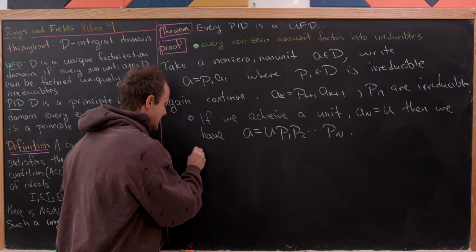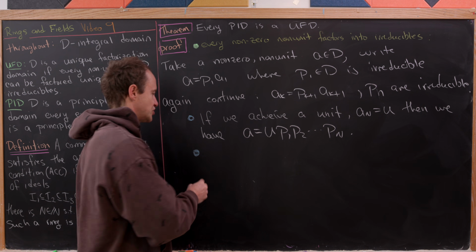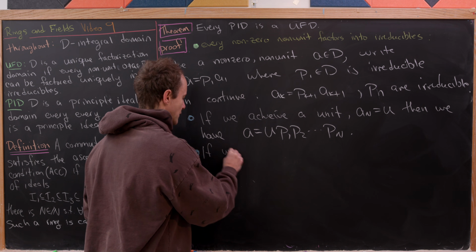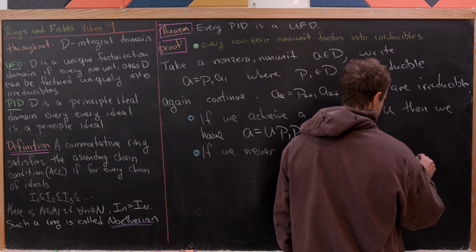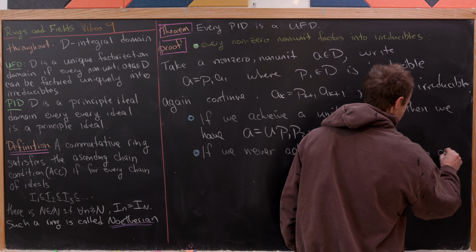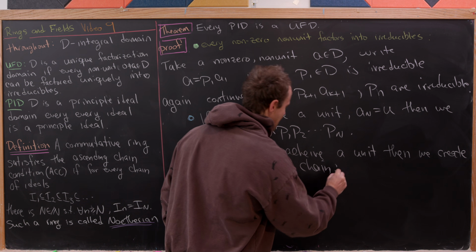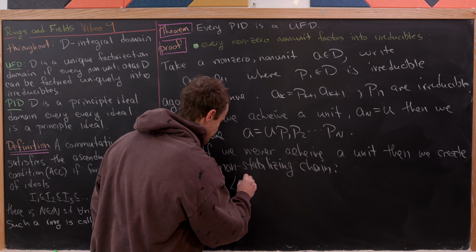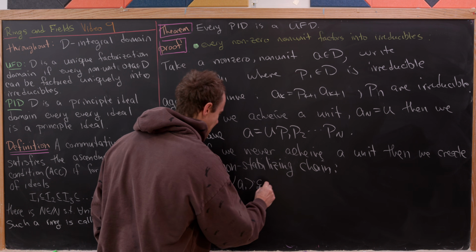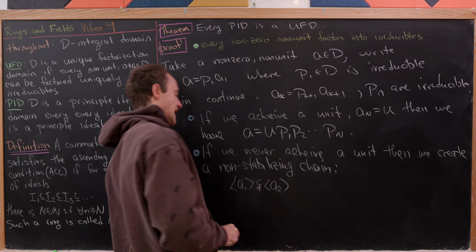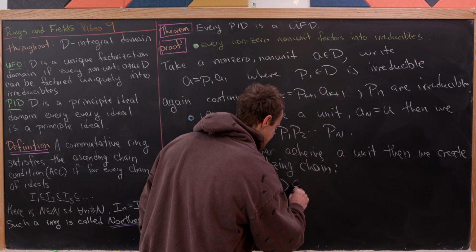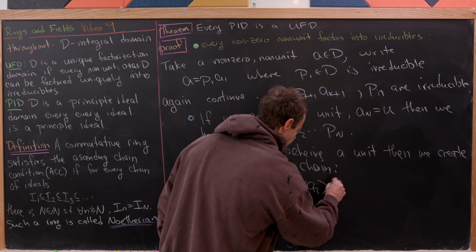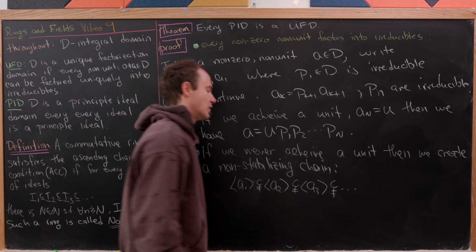So this second case is if we never achieve a unit. If we never achieve a unit, then we create a non-stabilizing chain of ideals that looks like this. So the ideal generated by A1 is going to be contained but not equal to the ideal generated by A2, which is contained in but not equal to the ideal generated by A3, and so on and so forth.